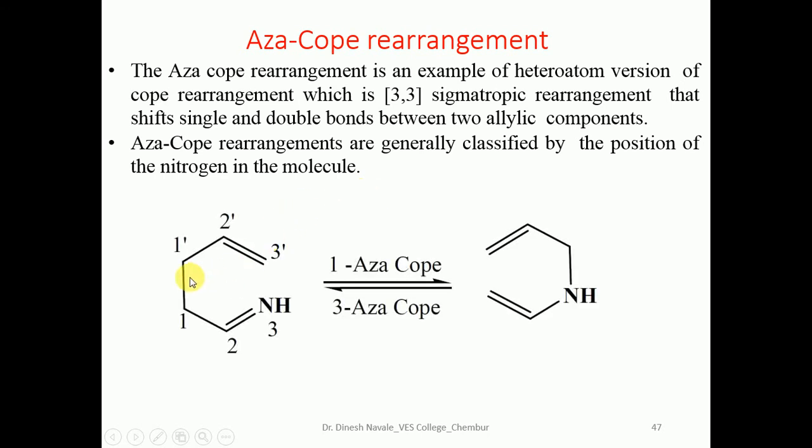So this is the 1 Aza-Cope. That means 1, 2, 3 and 1 dash, 2 dash and 3 dash. So there is a formation of these ones. So that's why it is a 1 Aza-Cope, and the reversible reaction will be the 3 Aza-Cope rearrangement.